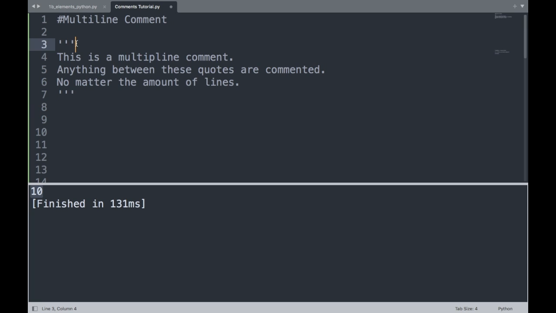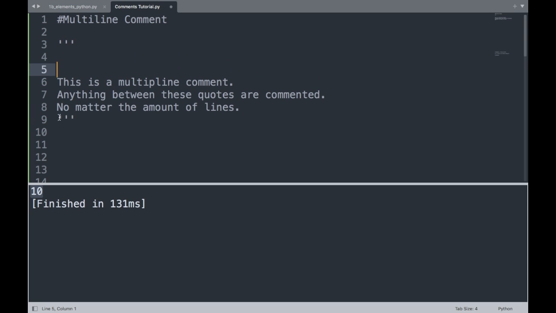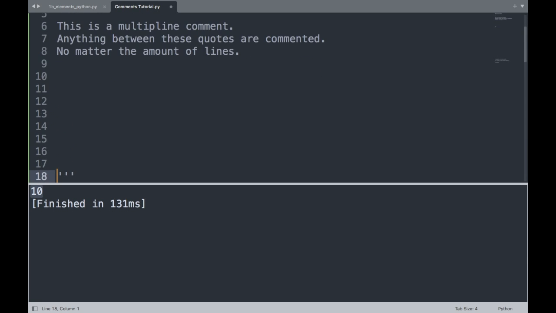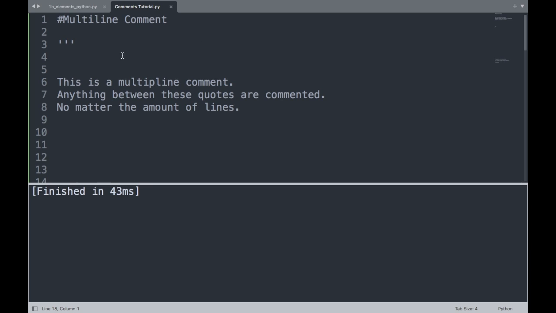If I were to take this and put a couple of spaces here and then come to the end and put like 10 spaces there, and I run this, I will get nothing. That's because this is a comment, and that's the only thing on the screen that Python has to see. So obviously it treats it as a comment and it prints nothing out, no output.